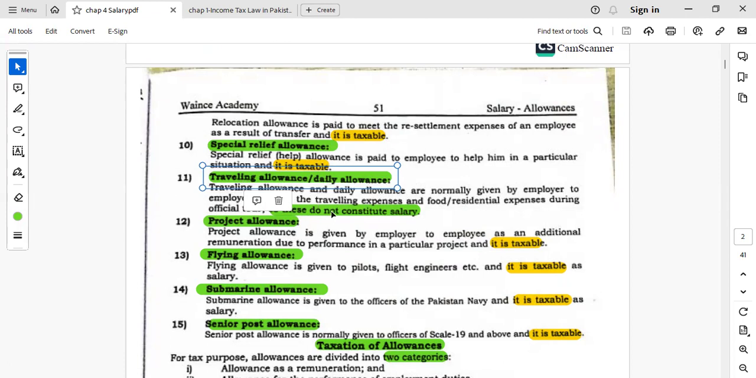Remember, traveling allowances will be treated differently. If they are for the business purpose, they are treated differently, and if they are not for the business purpose, they are treated differently. So they do not constitute the salary part. Examples will be coming ahead.